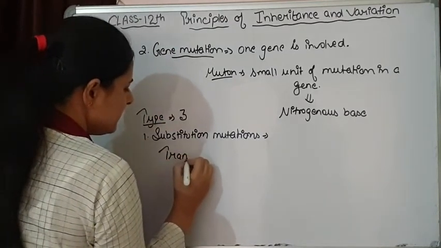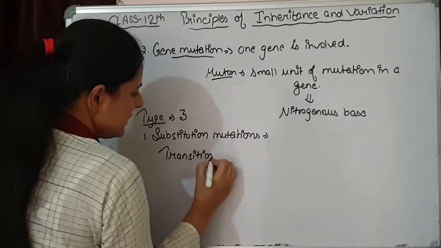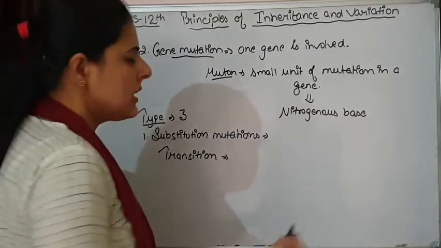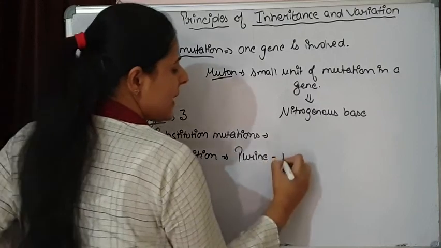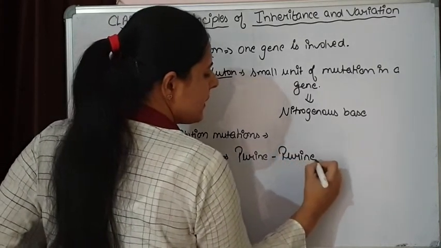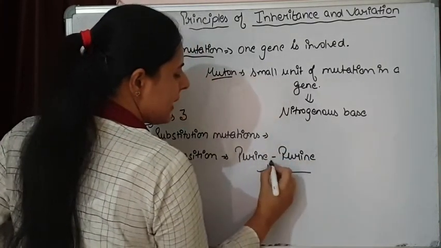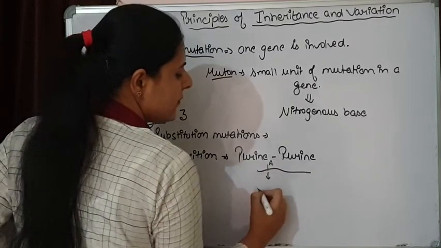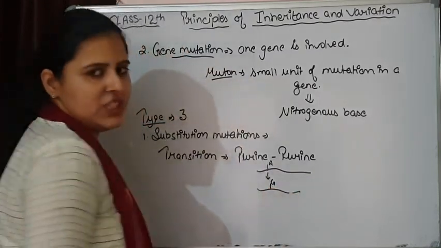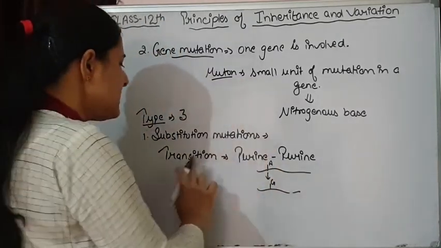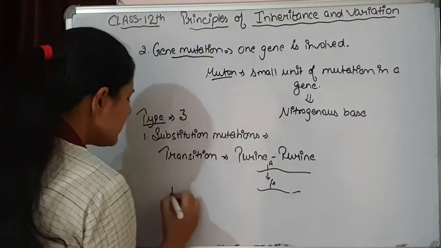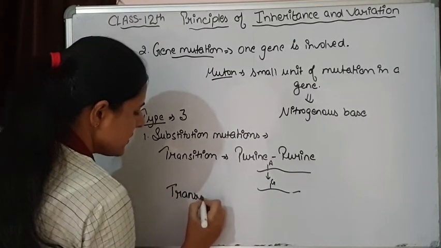Transition. Transition simply means if a purine is there, that purine is replaced by another purine. Simply, if in a segment we are having A, this A will be replaced by a G. So, a purine is going to replace another purine, that is transition. The second substitution is a transversion.